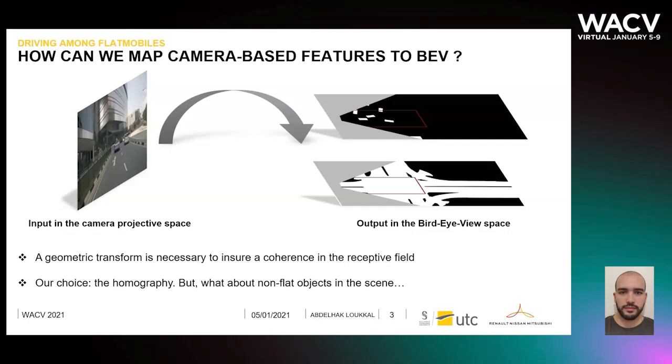The first challenge is, how can we map camera-based features to the bird-eye view space? To ensure a coherence between the receptive field of the output and the input of our network, a geometric transform is necessary. Our choice? The homography. However, the homography cannot handle non-flat objects in the scene.